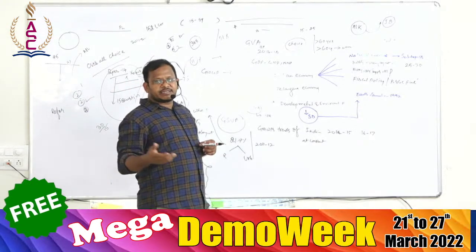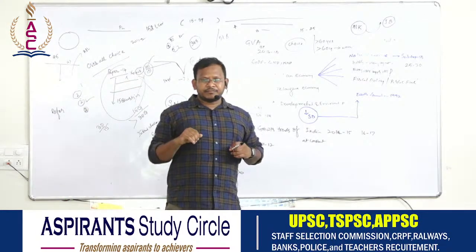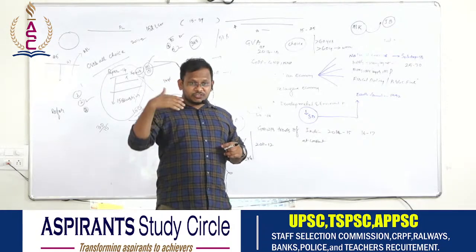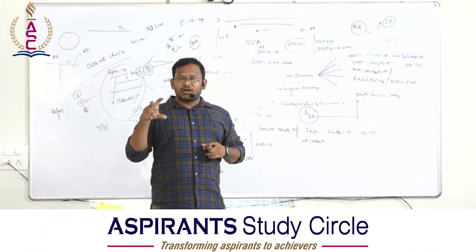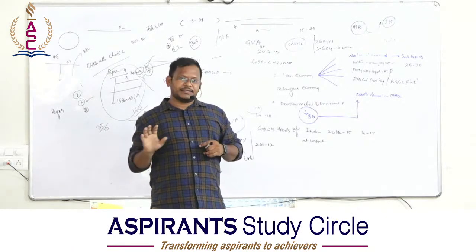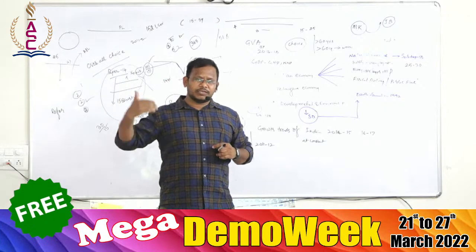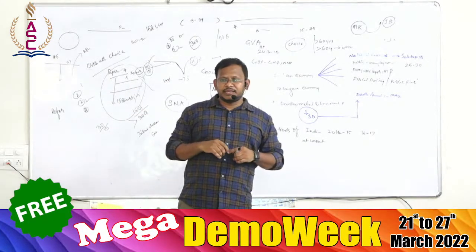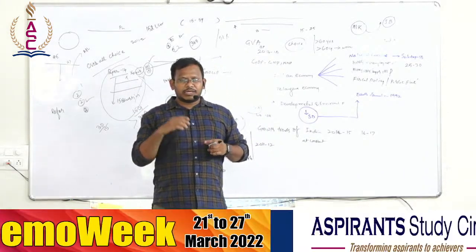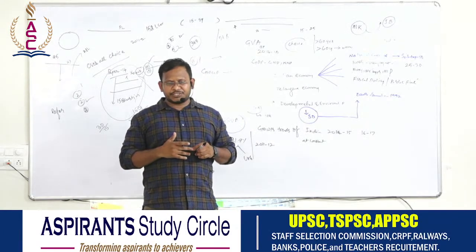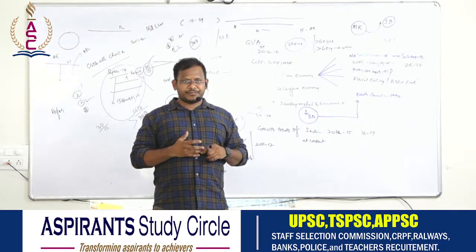Now the fiscal deficit has gone to the 4% limit. Last year it was increased to 5% also. In what circumstances can it be increased? And what are the rules for the Indian government? What are the rules for the state governments? What is the debt to GSDP ratio? What is the debt to GDP ratio?